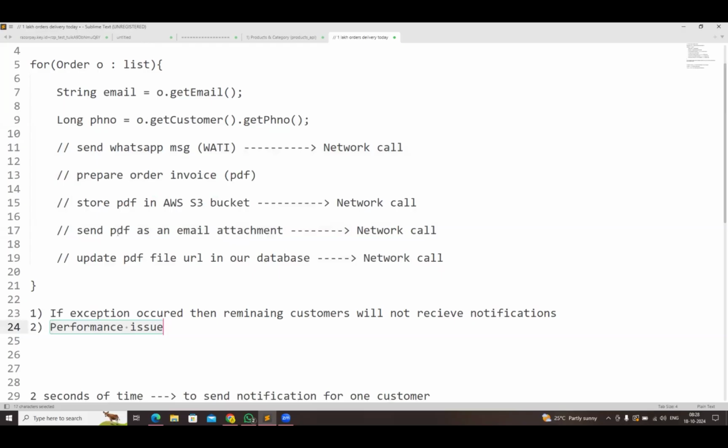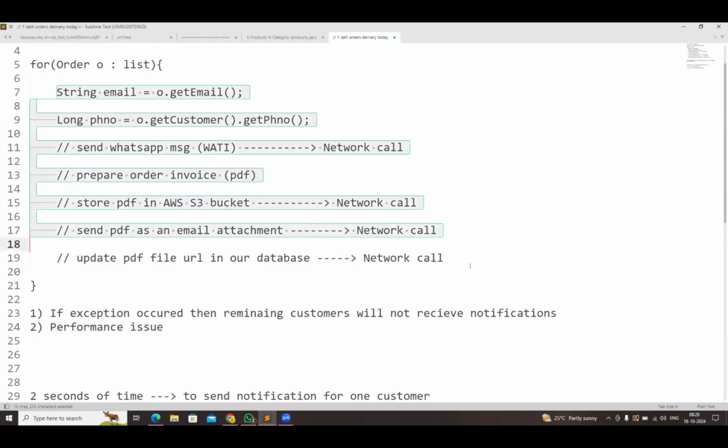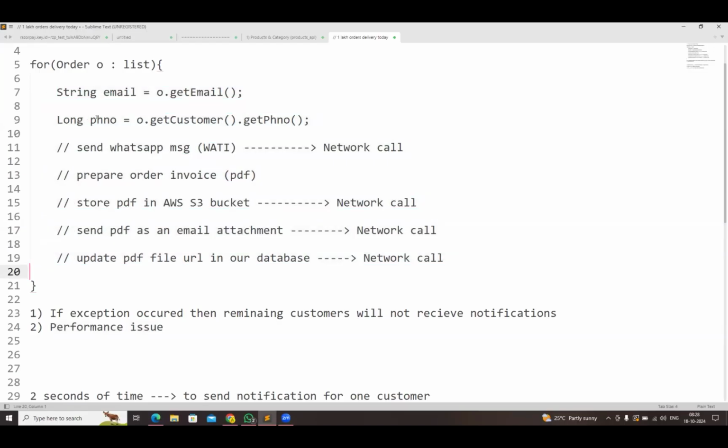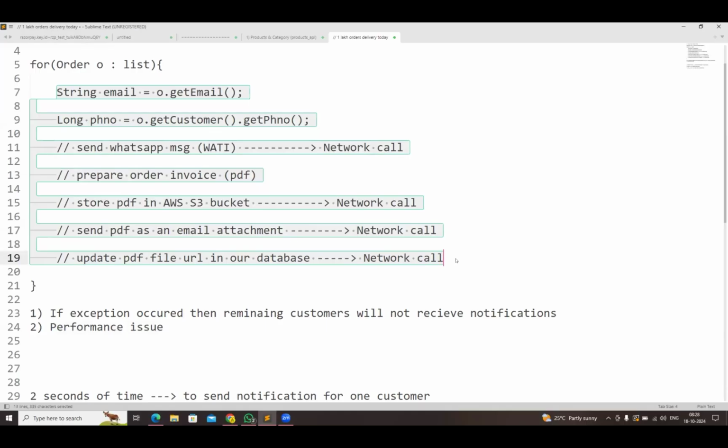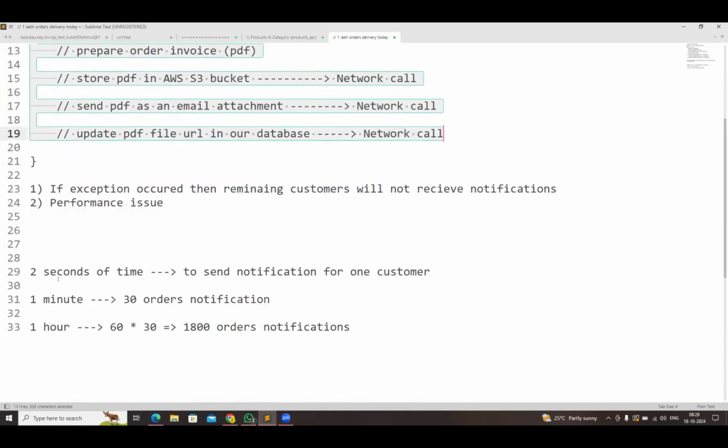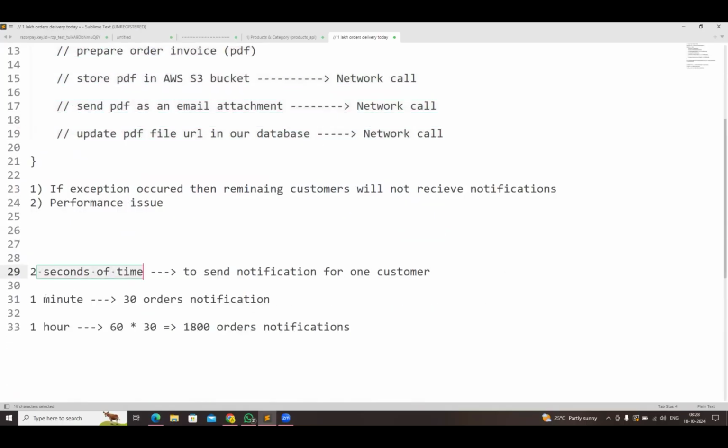What is the performance issue? In order to execute all this logic, it is taking an average of 2 seconds. Assume that it may take more also, but considering 2 seconds to send the notification for one order. So if it is taking 2 seconds for one order, in 1 minute we can send only 30 orders' notifications. In 1 hour we can send only 1800 orders' notifications.